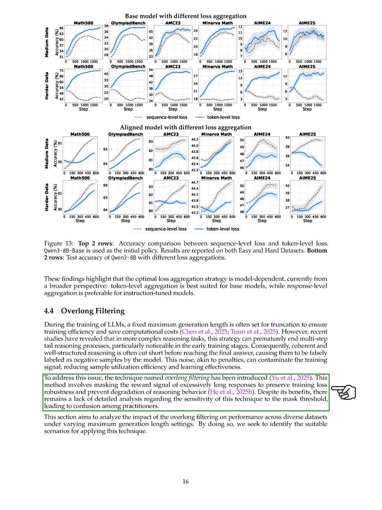Section: When to use the overlong filtering. In this section, we explore when to use overlong filtering. While recent studies have shown the advantages of this technique for policy training, the effects of varying maximum lengths remain unclear. To investigate this, we utilize the Qwen3-8B base and Qwen3-8B as our initial policy to compare how different maximum generation lengths influence training dynamics.